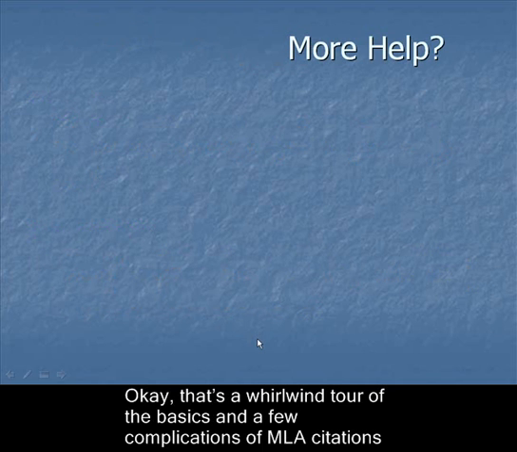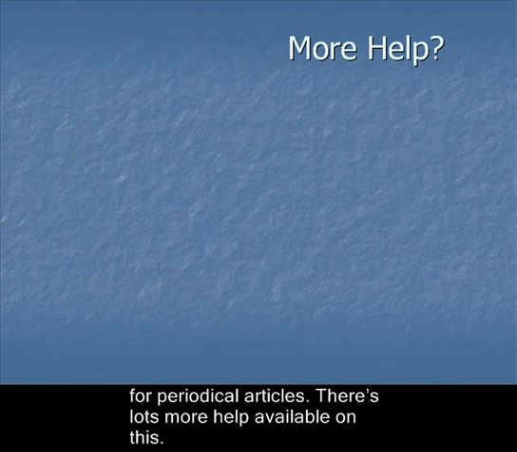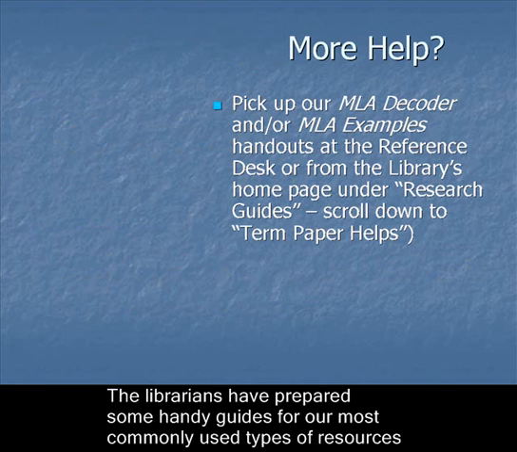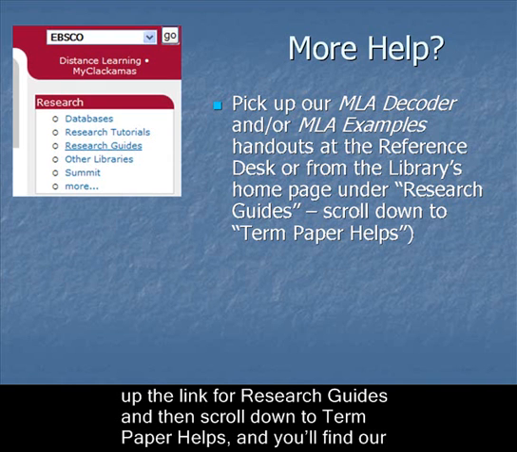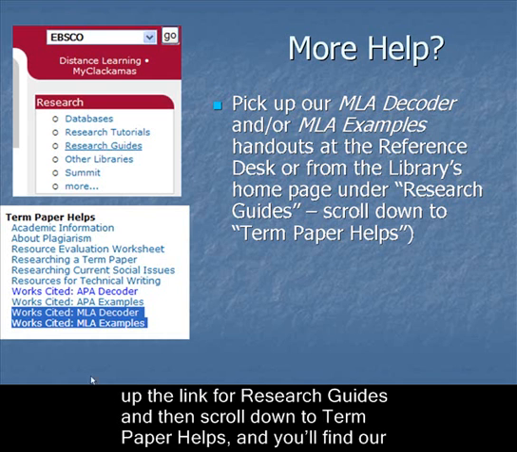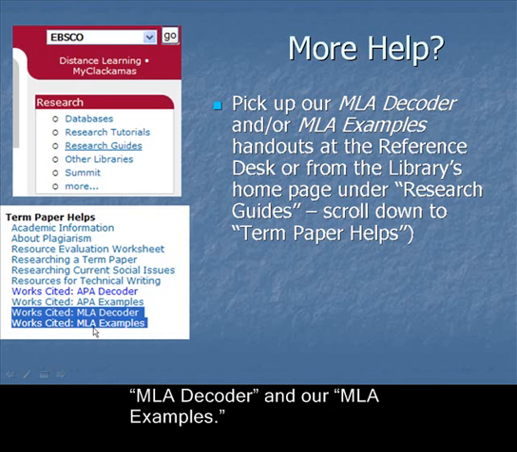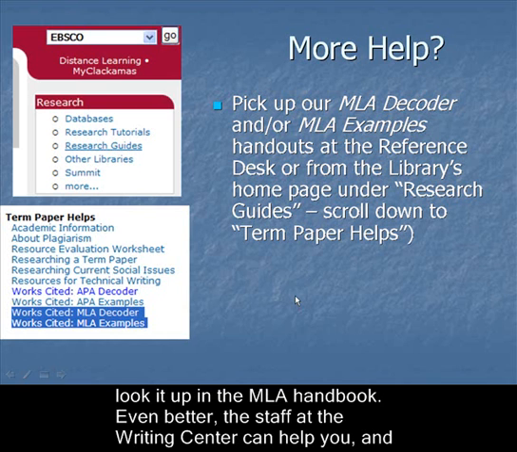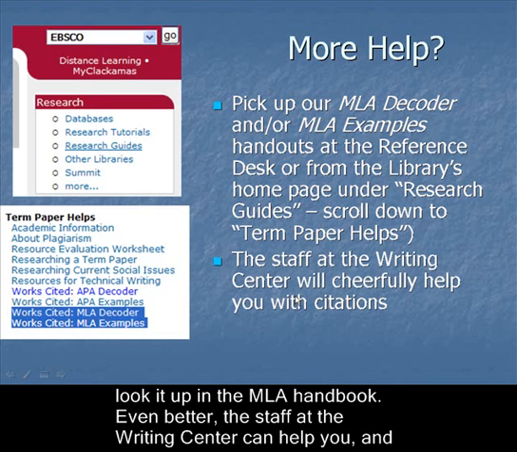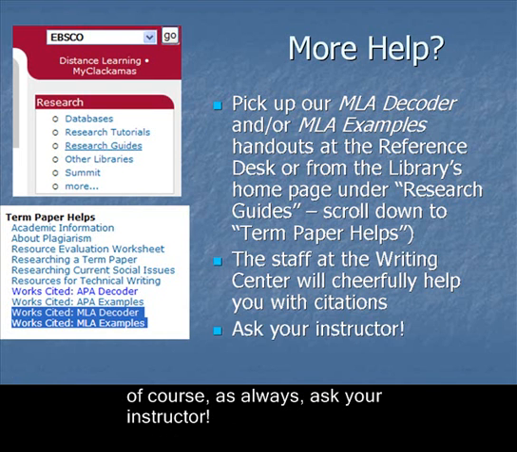Okay, that's a whirlwind tour of the basics and a few complications of MLA citations for periodical articles. There's lots more help available on this. The librarians have prepared some handy guides for our most commonly used types of resources. You can pick one up at the reference desk, or from the library's website you can open up the link for research guides and then scroll down to term paper helps, and you'll find our MLA decoder and our MLA examples. If you've got a complicated item, feel free to ask us at the reference desk. We'll help you look it up in the MLA handbook. Even better, the staff at the Writing Center can help you. And of course, as always, ask your instructor.